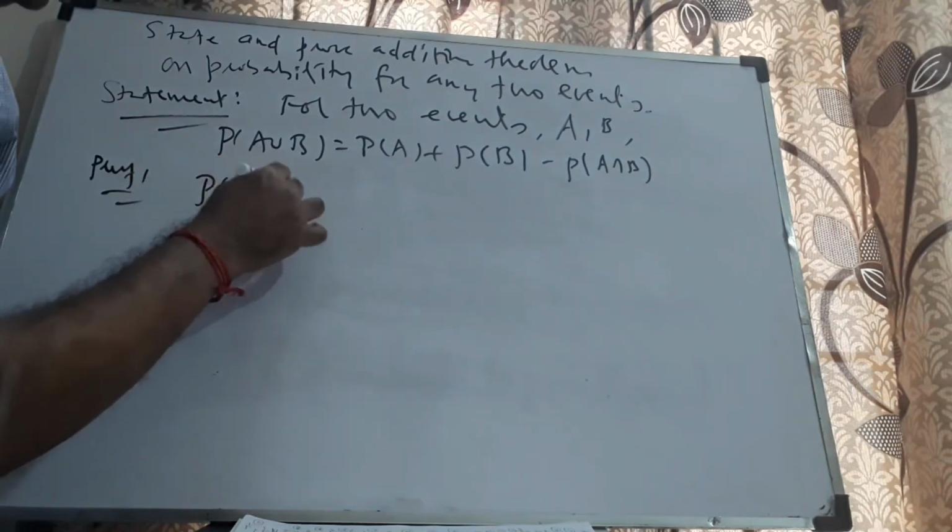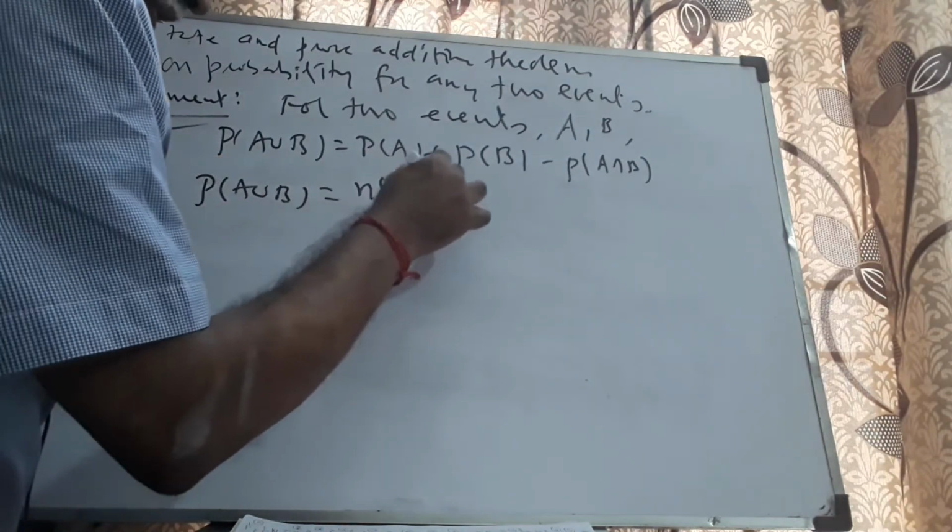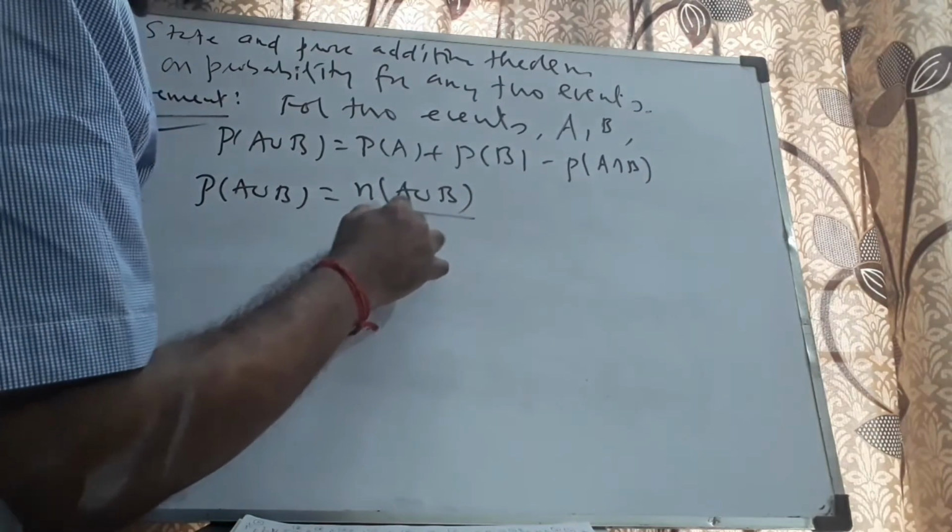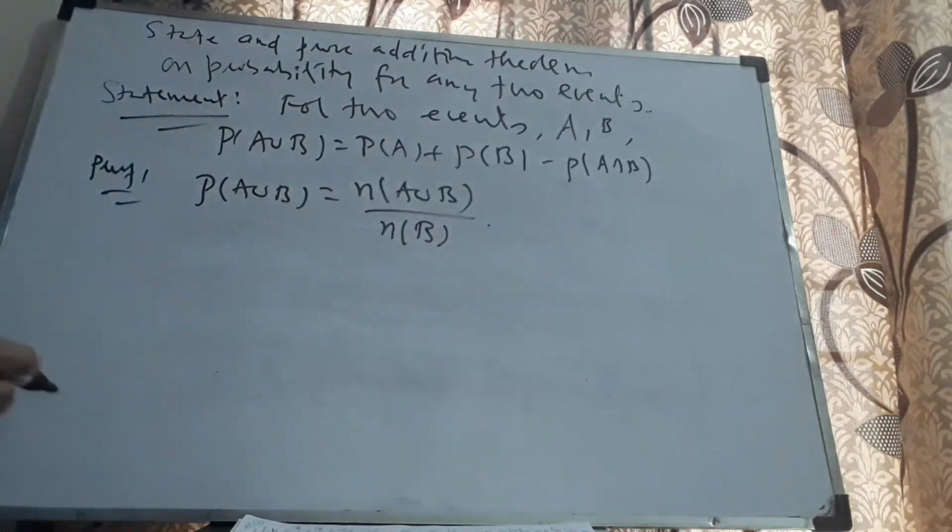Proof. P of A union B, by definition, is n of A union B by n of S.